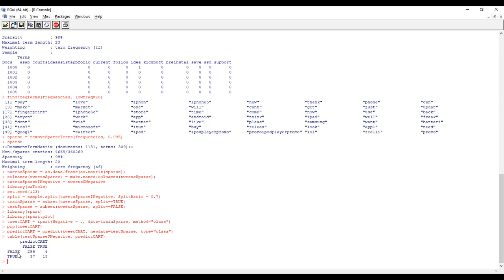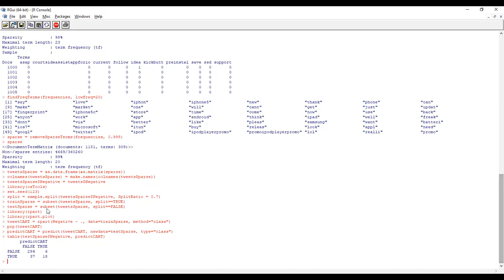False is false: both the negative and positive statements are correctly predicted as 294. But where the data says false, the model predicts a negative statement; the true means 6 people. So this is the correct prediction. This is the diagonal. This is the wrong prediction.